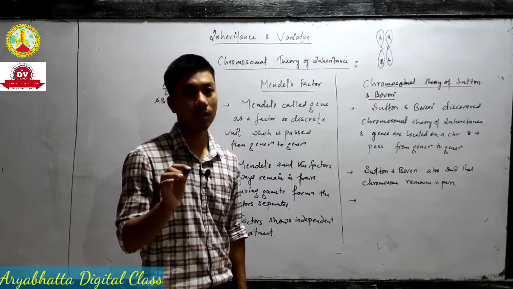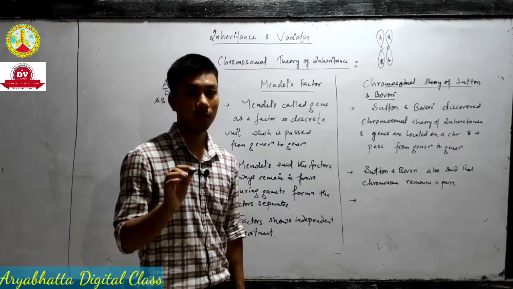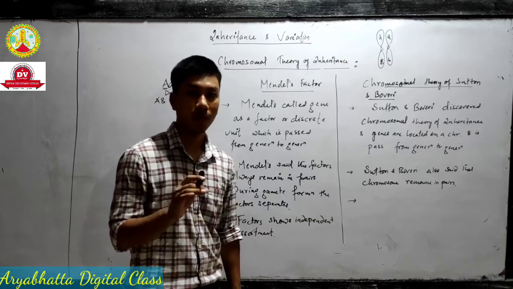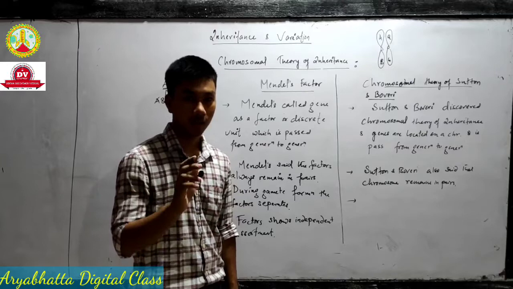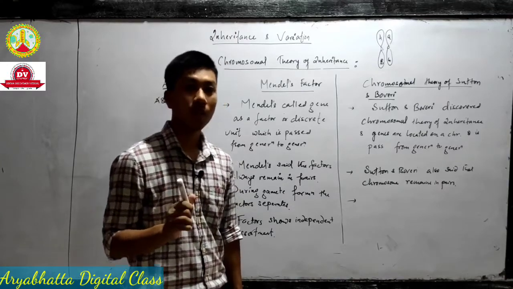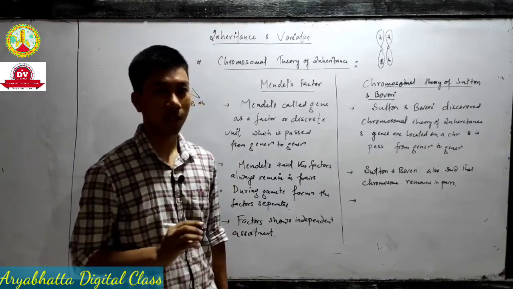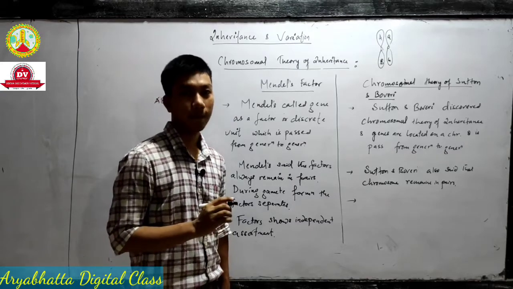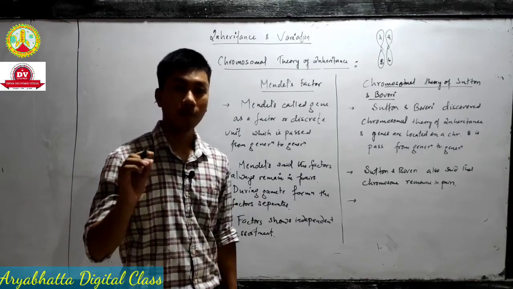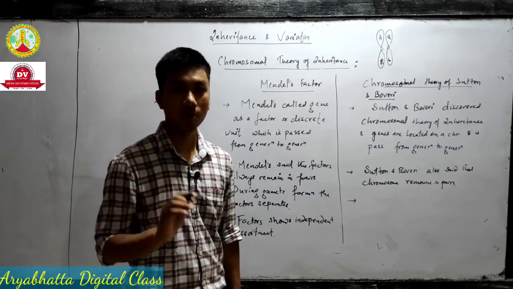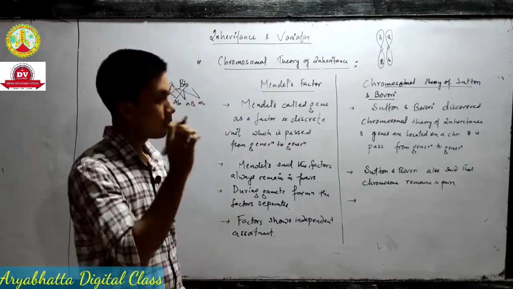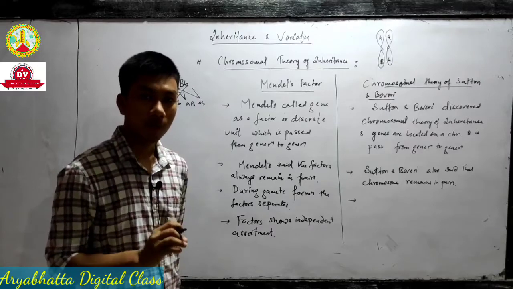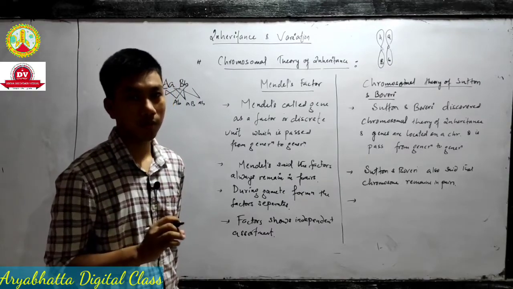Don't write sentence-wise. Whenever a question asks for a difference, always make a chart. If it is a 2 marks question, write at least a minimum of 3 points. You can write up to 4 points maximum if it is 2 marks, because they will ask only 2 marks, not more. So write maximum 4 points, minimum 3 points.